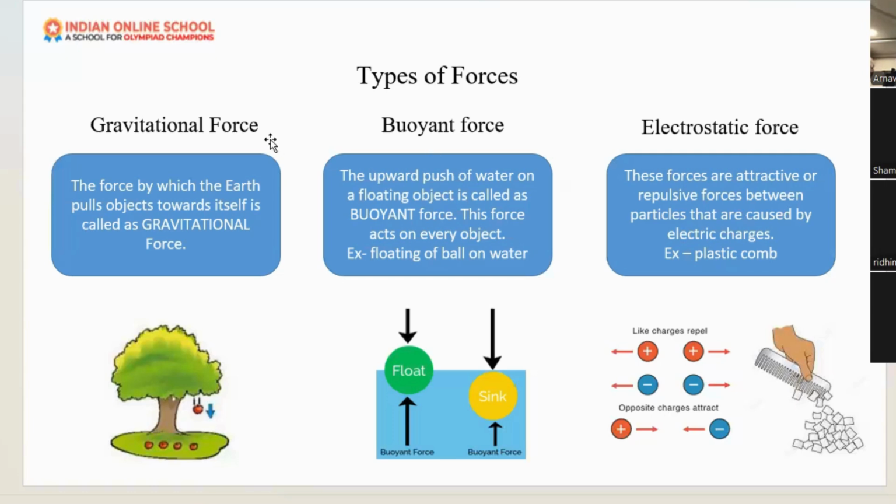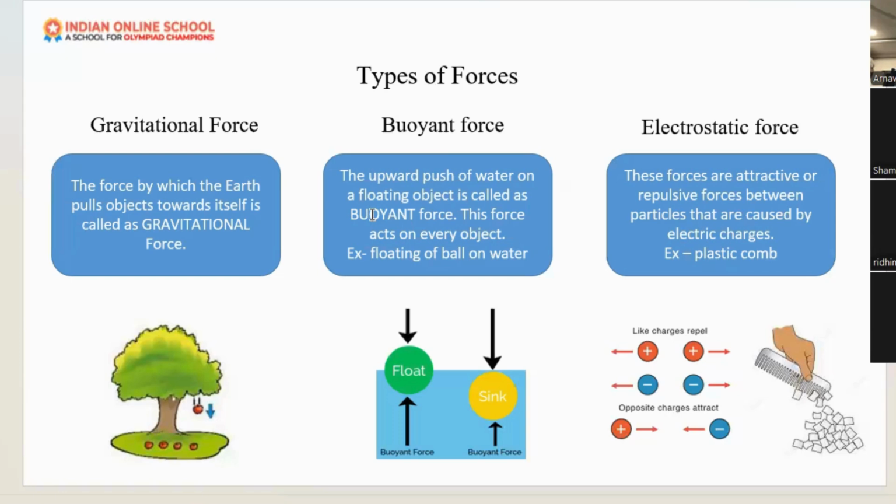Now, next is the buoyant force. Buoyant force means what? Lightweight objects will always float in the water. Take a bucket of water, and you have a plastic ball and one coin. When you put this plastic ball and this coin in the water, what will happen?